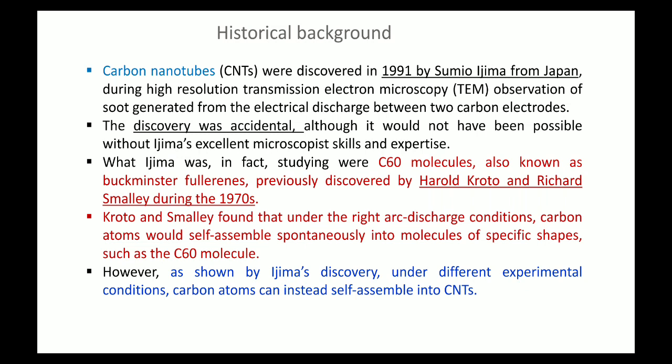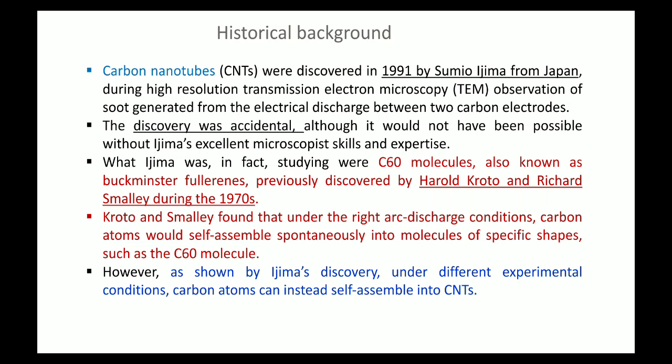All these conditions matter for the synthesis of your nanomaterial. When Kroto and Smalley did that experiment, they got the C60 molecule. But when Iijima did the same experiment, he expected that he was also getting the C60 molecule.